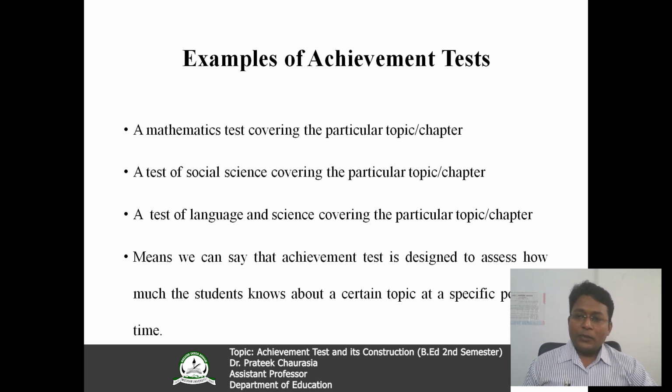That is a simple example of an achievement test of social science. And the third one, a test of language and science covering a particular topic or chapter. Means we can say that an achievement test is designed to see how much the student knows about a certain topic at a specific point of time. So these are basic examples of an achievement test, and I hope you have understood what an achievement test is.